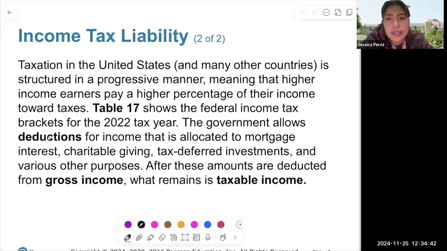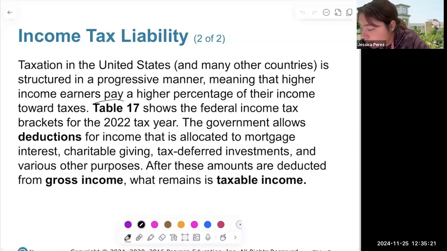Taxation in the United States and in many other countries is structured in a progressive manner, meaning that higher income earners pay a higher percentage of their income towards taxes. Table 17, which is found in your modules, shows the federal income tax brackets for the 2022 tax year. The government allows deductions for income that is allocated to mortgage interest, charitable giving, tax-deferred investments, and various other purposes. After these amounts are deducted from gross income, what remains is taxable income.